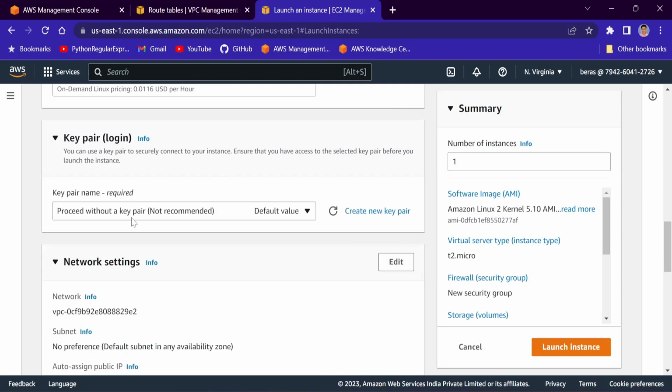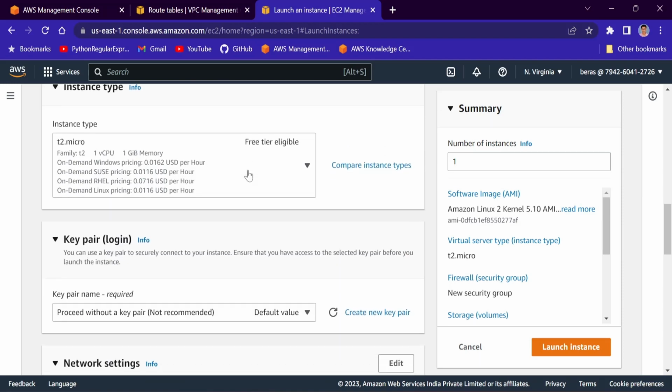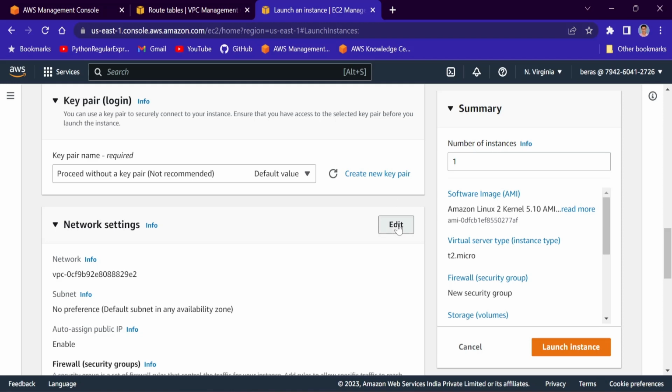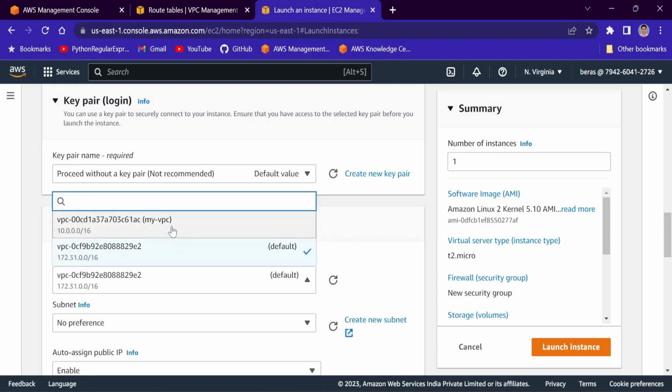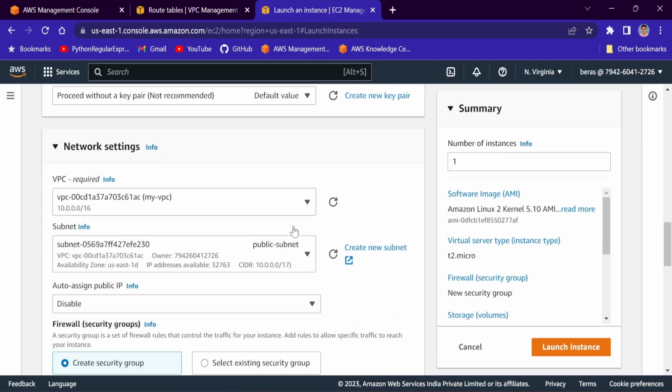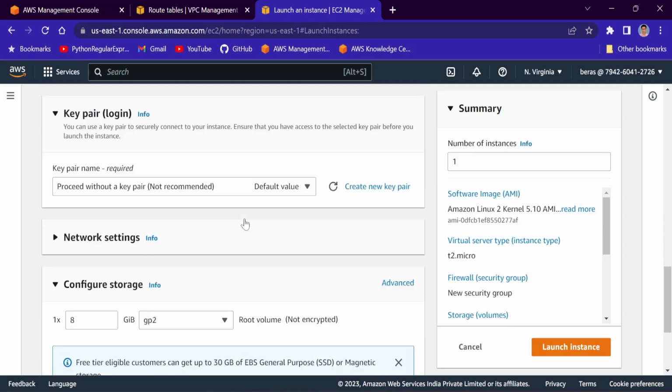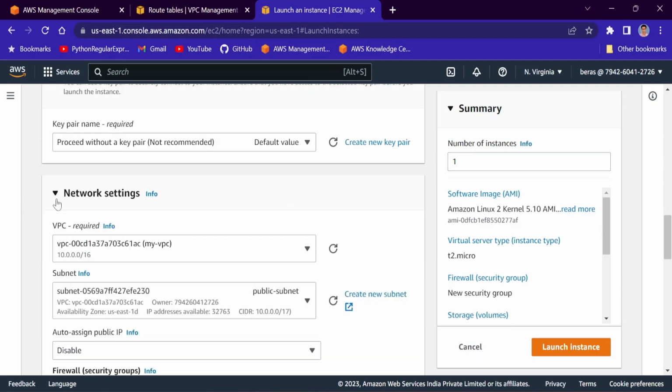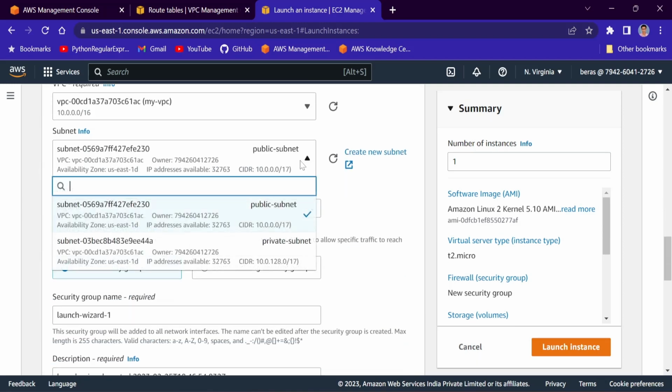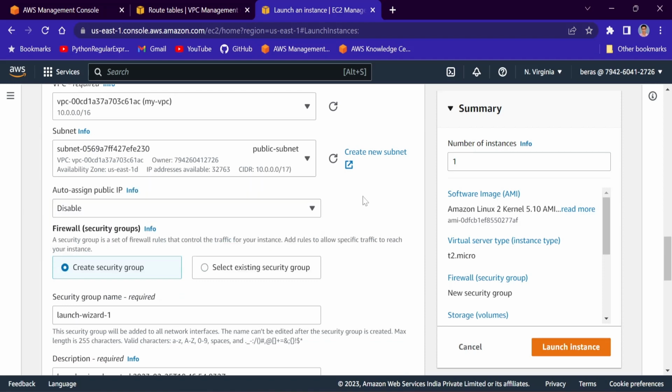And okay, proceed without a key pair, t2.micro, and I will go to the network setting. And here I will choose our VPC, that is my VPC, right? And again we will choose our subnet, that will be public subnet, right? It is already there. If you see, auto assign public IP is by default disabled for this subnet, right?